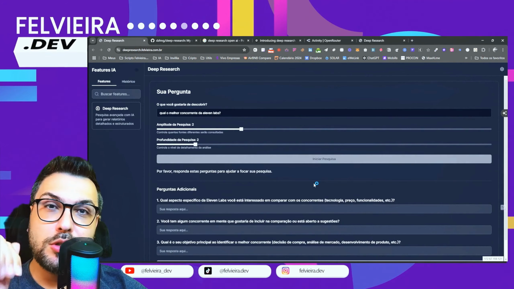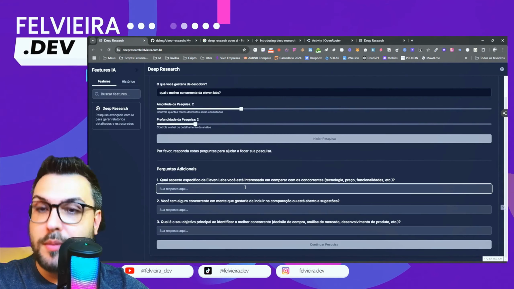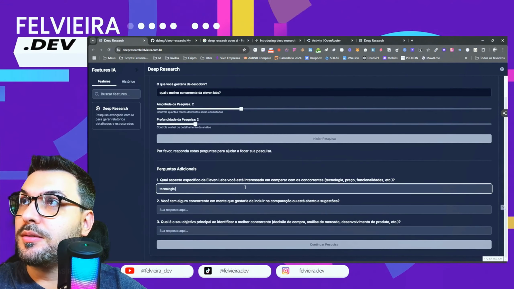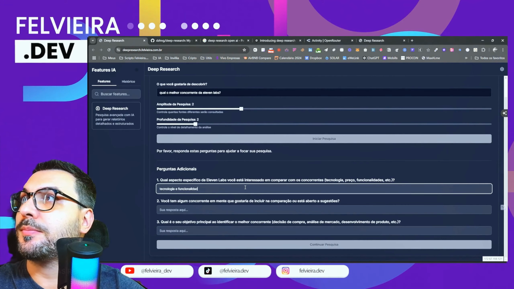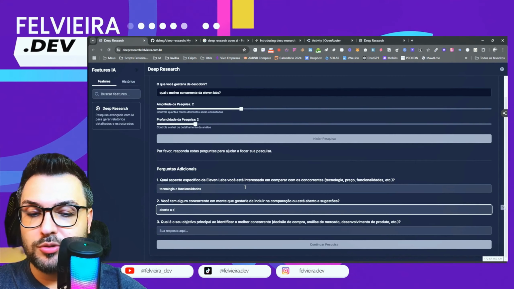Then it brings up some questions, reflections and considerations to improve the search, okay? I want to see technology and features. We are always open to suggestions.